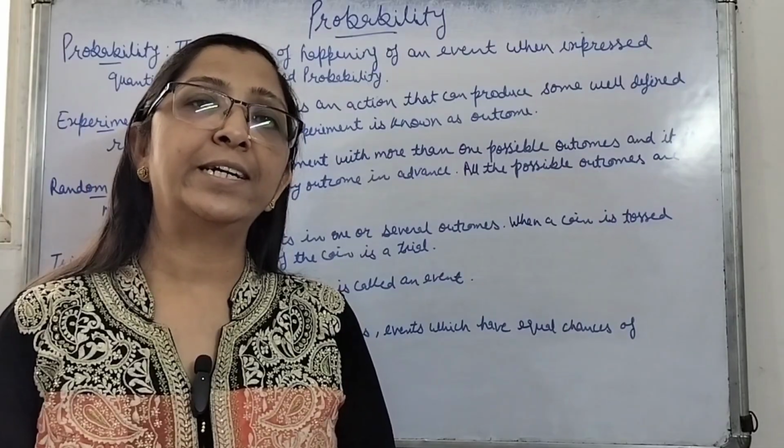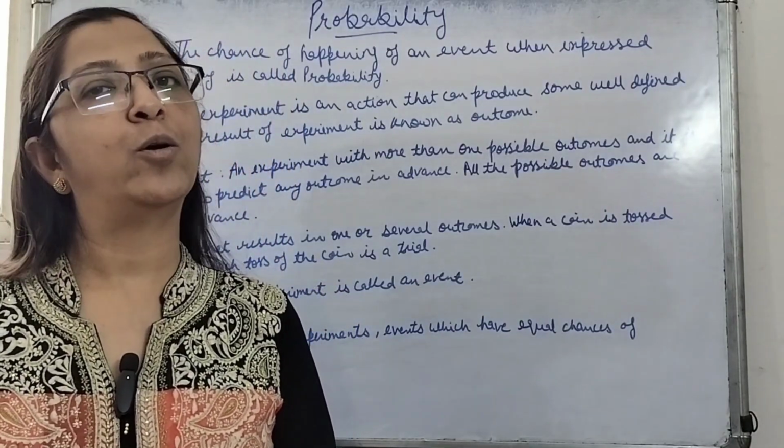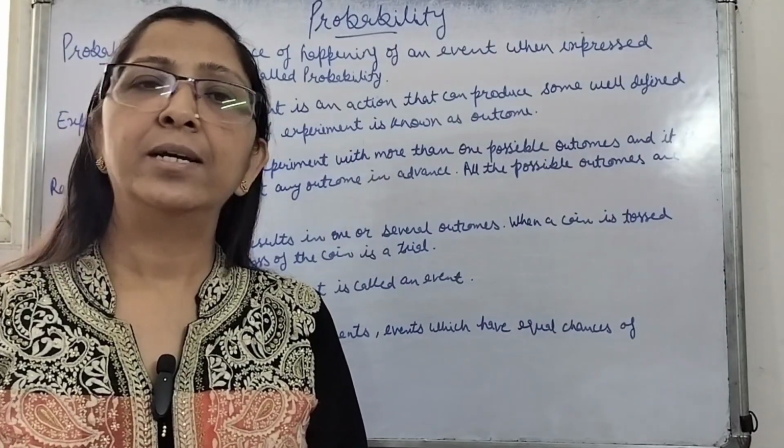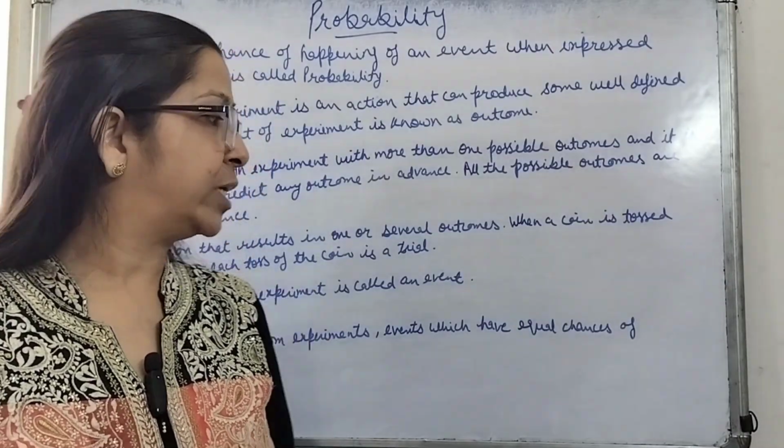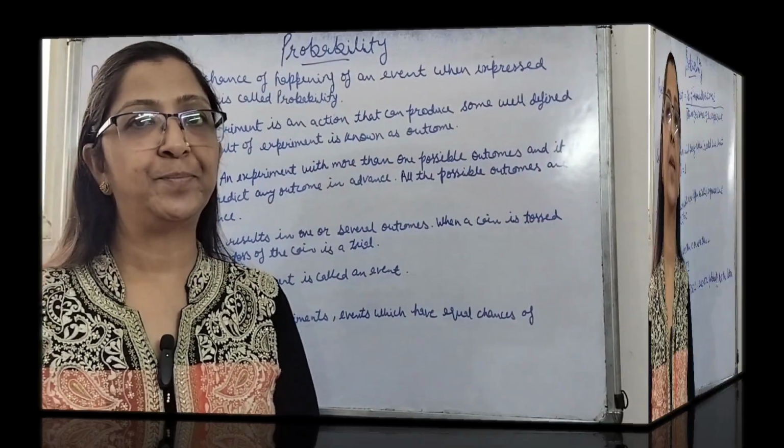Similarly, if we are rolling a dice, there are equal chances that one will come, or two, or three, or four, or five, or six will come. There are equal chances of it. So such types of events are known as equally likely events.